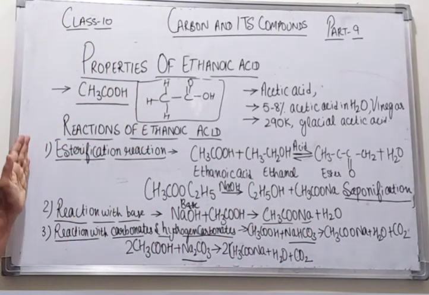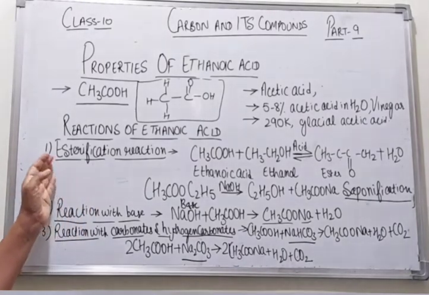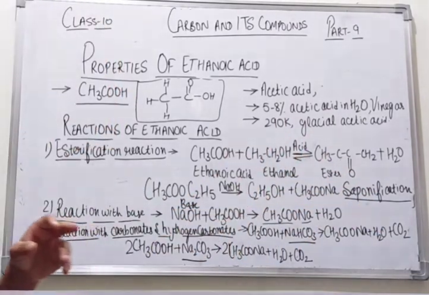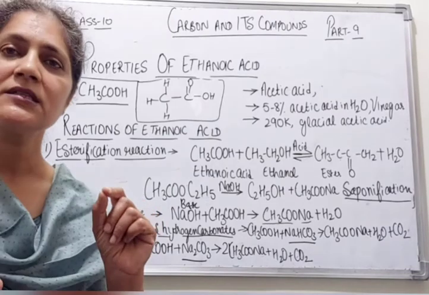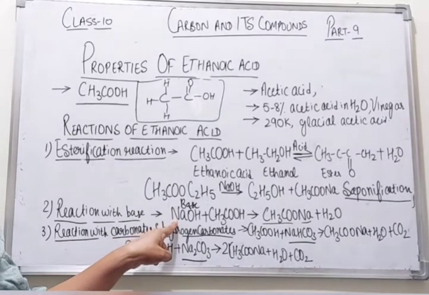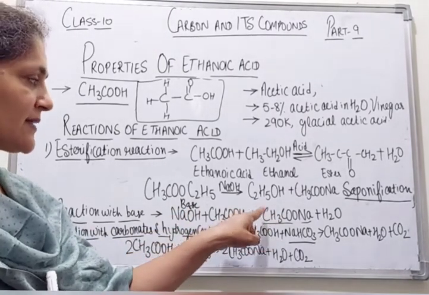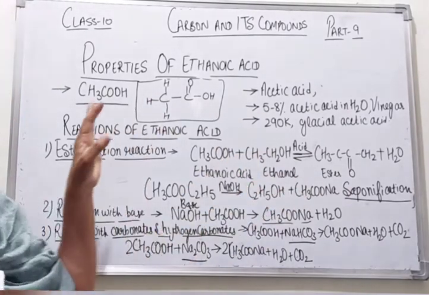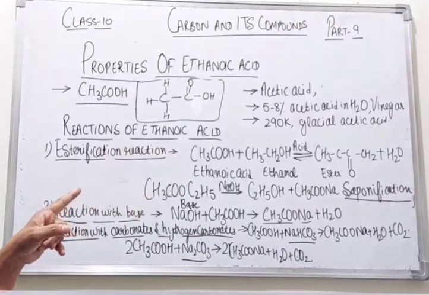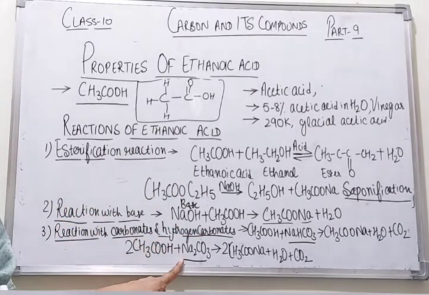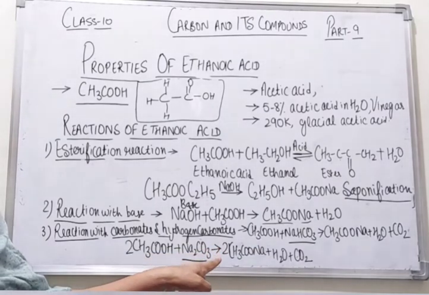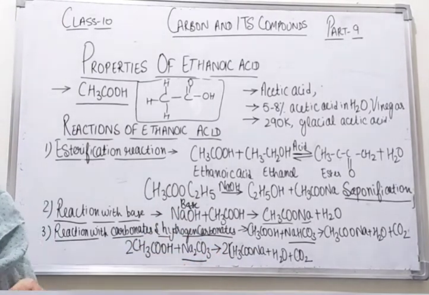So these were the three reactions of ethanoic acid. First was the esterification reaction, in which we also did the saponification reaction, which is used in the formation of soaps. Second, we did the reaction with a base. We took the base sodium hydroxide, so the salt sodium acetate is formed and water is produced. Next reaction was with carbonates and hydrogen carbonates. For this reaction, we took sodium carbonate and sodium hydrogen carbonate. In both cases, sodium acetate, water and carbon dioxide gas is produced.